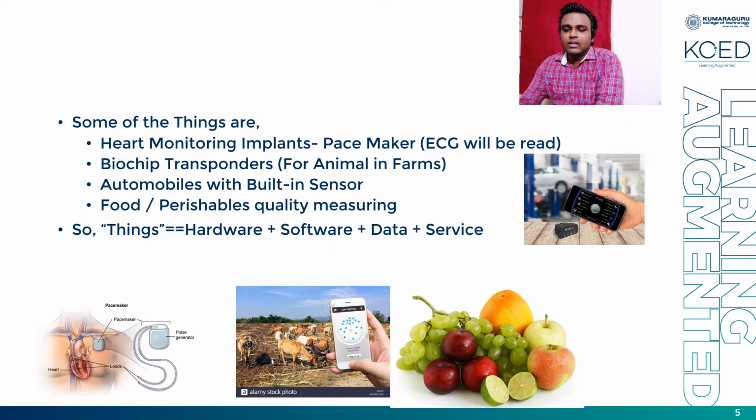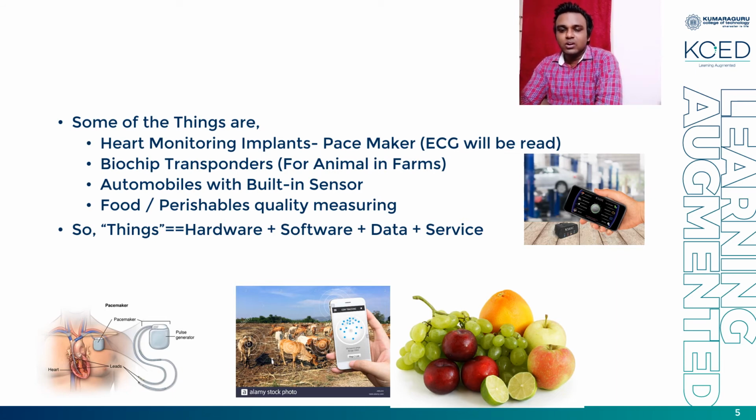Some of the things shown here are heart monitoring implants such as the pacemaker, where the ECG is read, and the biochip transponder for animals so that we can locate the animals through a geofencing kind of mechanism. The automobile with built-in sensors such as OBD devices can track and check the functioning of a particular automobile, and food quality measuring sensors are used to measure the quality of the food as it is transported over a period of time.